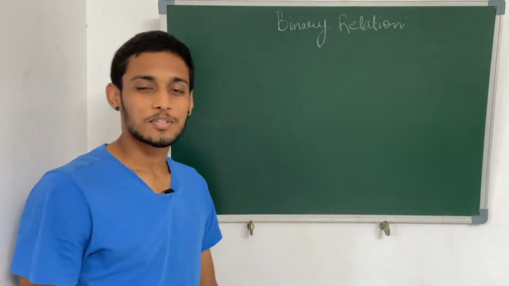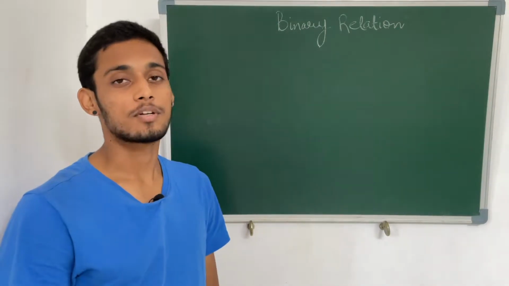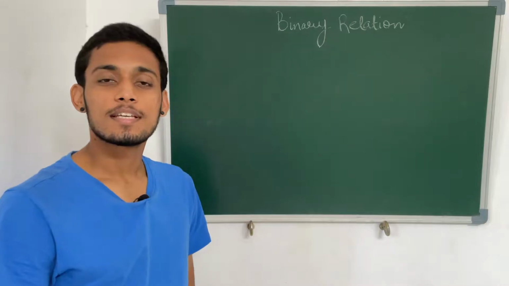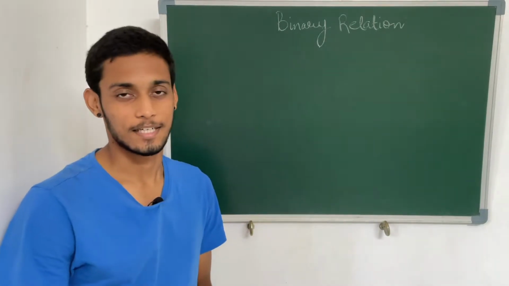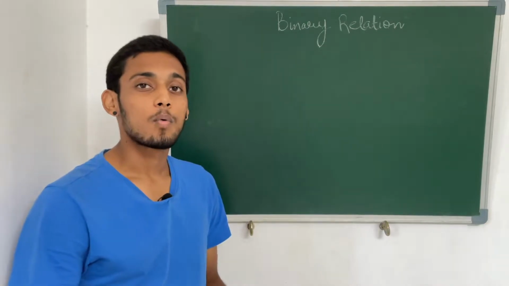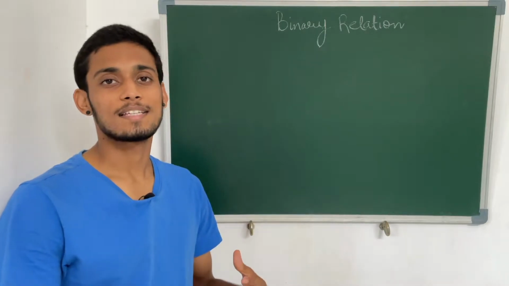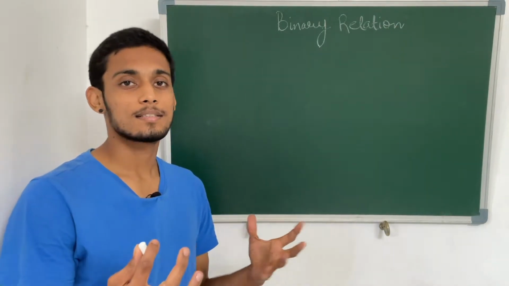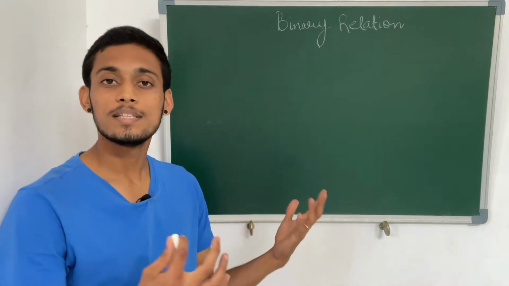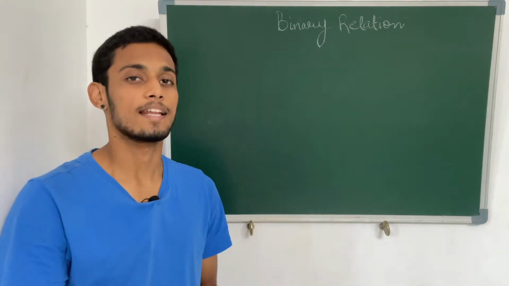Hello friends. In this video we are going to see an important concept based on relations. The first thing that we are going to see is the meaning of a binary relation. Previously we saw what a relation is. A binary relation can be thought of as a relation between two sets. Binary means two. Between these two sets, if there is a relation R, we say that R is a binary relation.